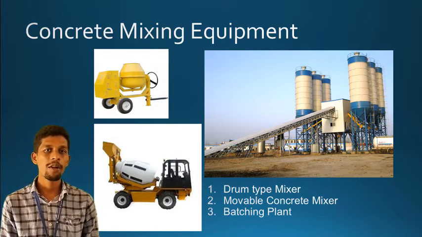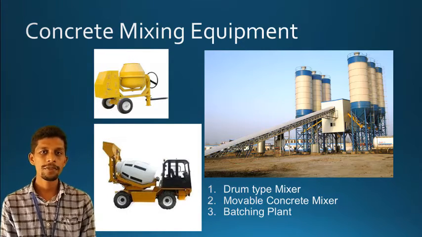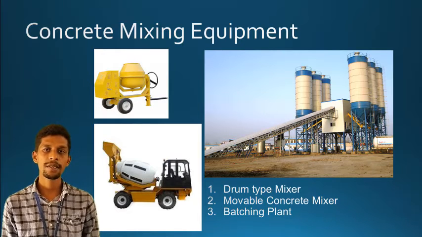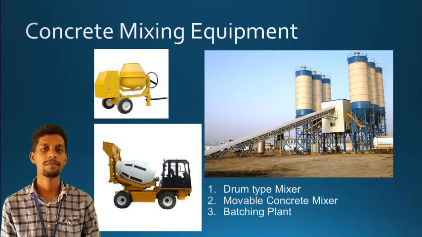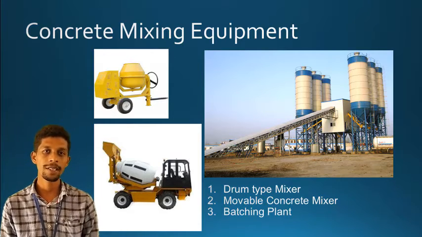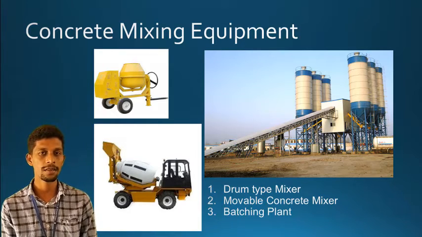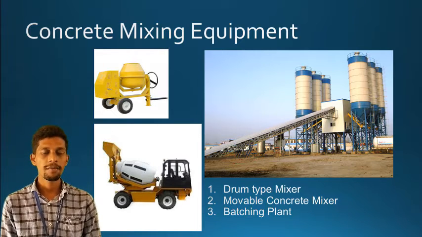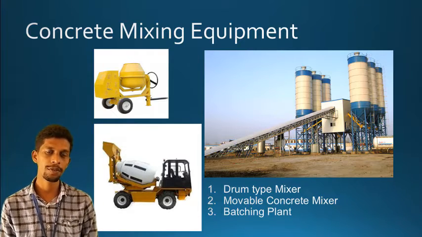Basically a batching plant has a number of vertical silos to store materials like cement, water, admixtures, and silica fume, etc. The aggregate is transported by conveyor belts into the mixing unit. By giving the required materials in the required quantities, the batching plant will produce the concrete in cubic meters.